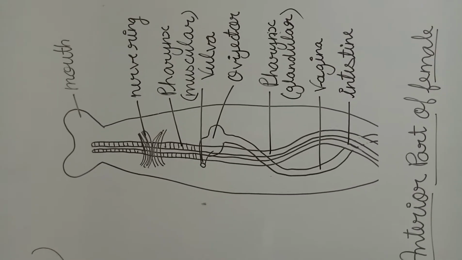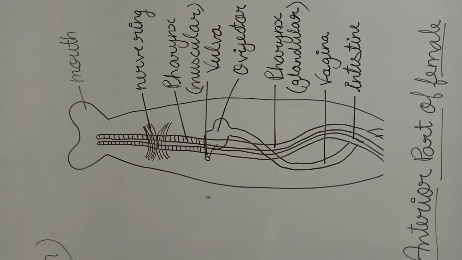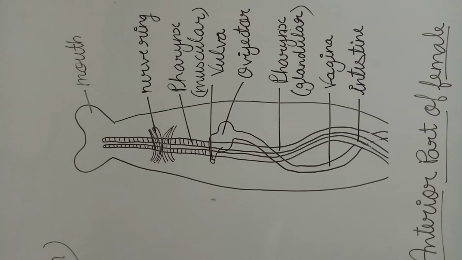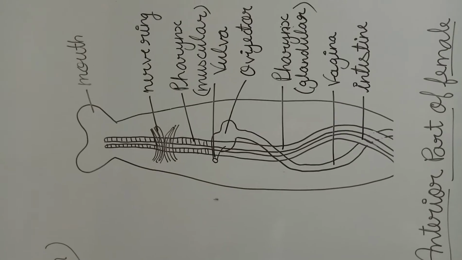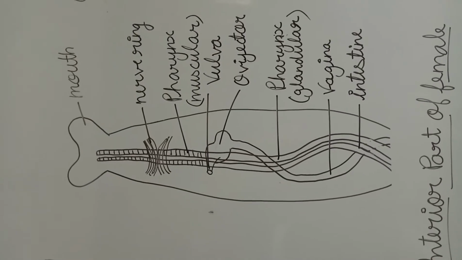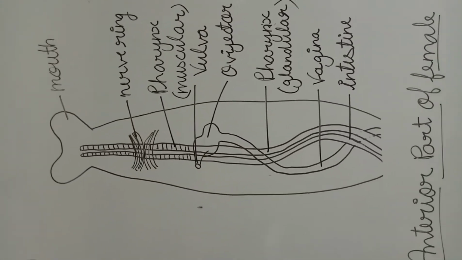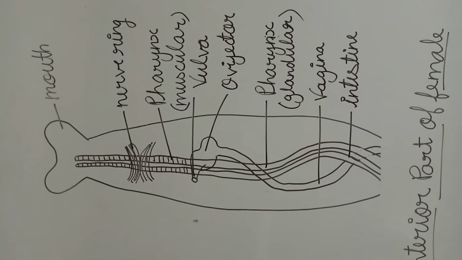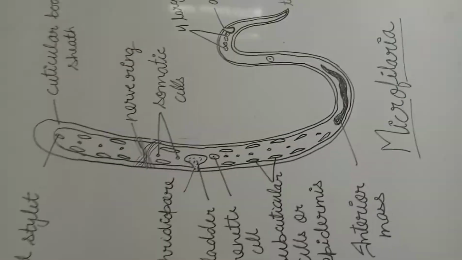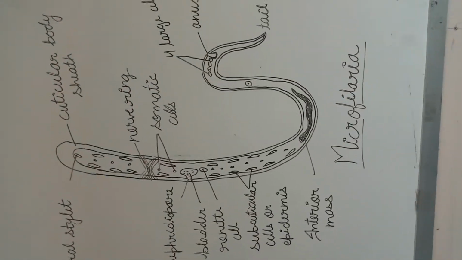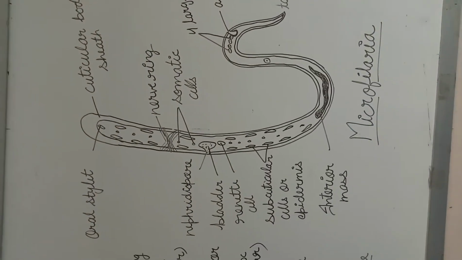This is generally found in the lymphatic nodes or lymph fluid of humans. When a mosquito bites the human being, it enters into the mosquito and it completes its life cycle within the mosquito. Now it has larval stages. Its larva is known as microfilaria. Now you can see here the diagram of the microfilaria.